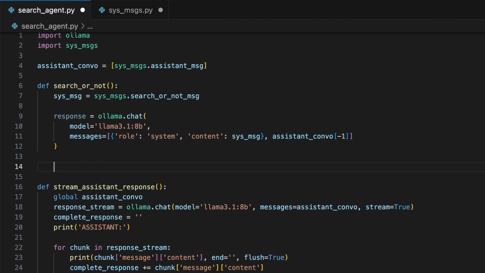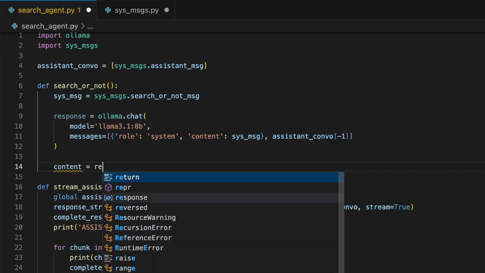Now, the model that you choose to use for this specific worker agent may or may not be the same model that you choose to use for your assistant responses. For each agent that we build in this program, I recommend testing out different models for the specific worker's task to see what will perform best.